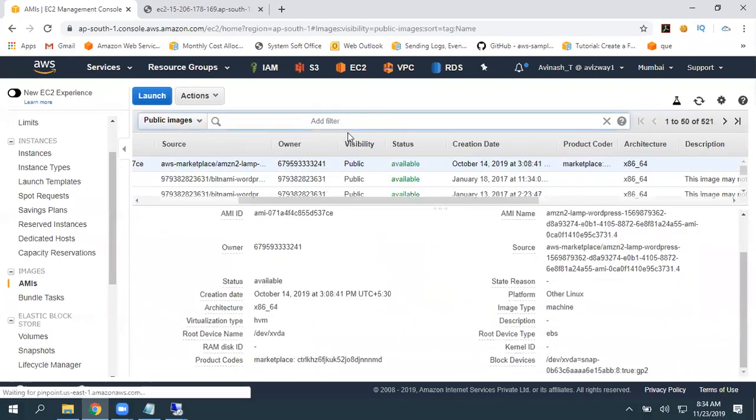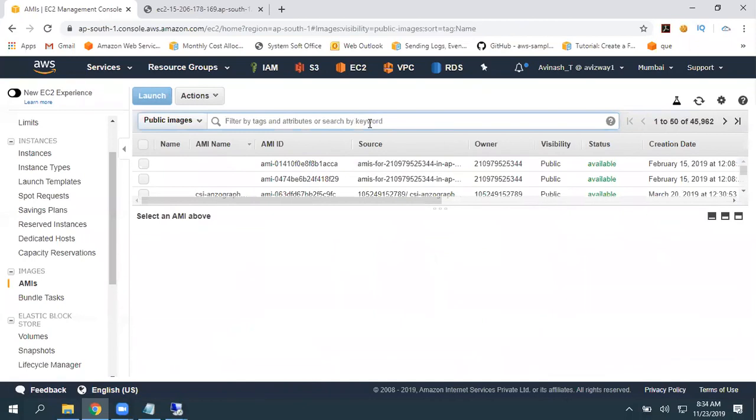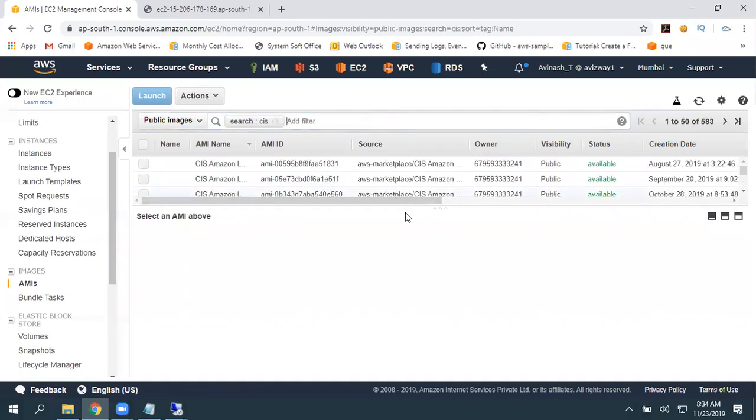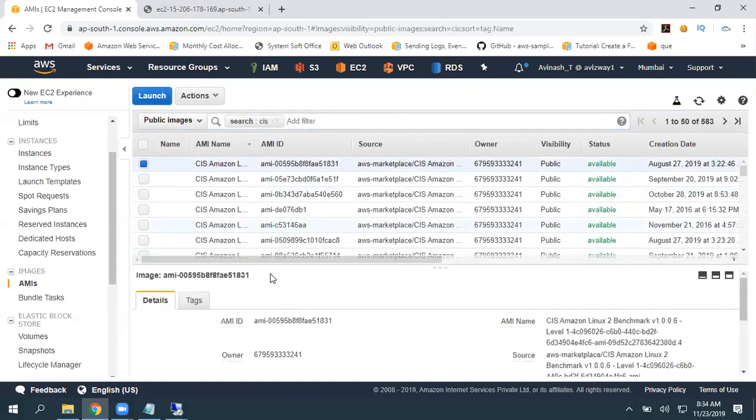For example, I told you like CIS, Center for Internet Security OS benchmarks. I need a machine with CIS benchmarks. There you can see, this is CIS Amazon Linux 2 benchmark version 1.0.2. So I really don't need to spend hours and hours. Why? Because this is a 12-digit total account ID, that is Amazon's one only. So Amazon already did it for me and they made it available here.